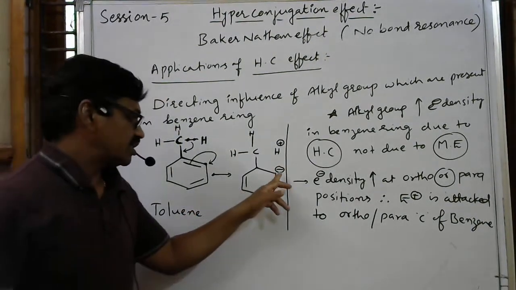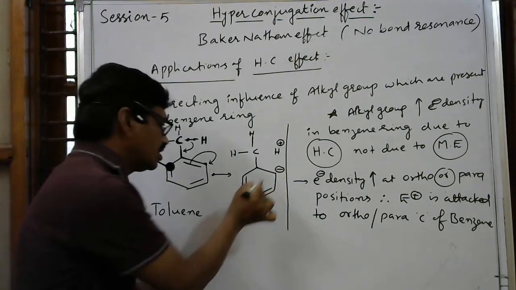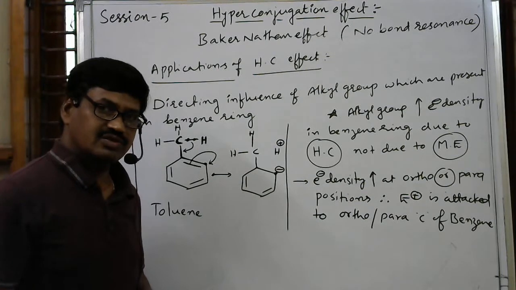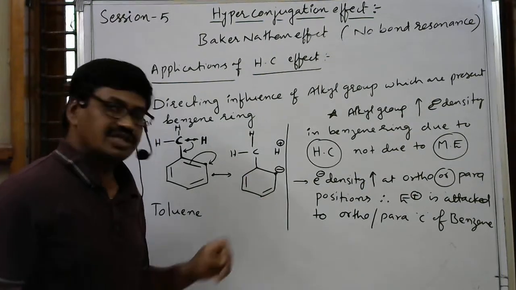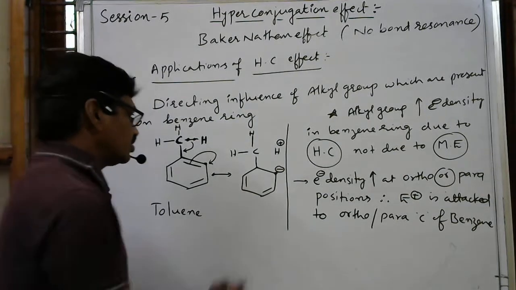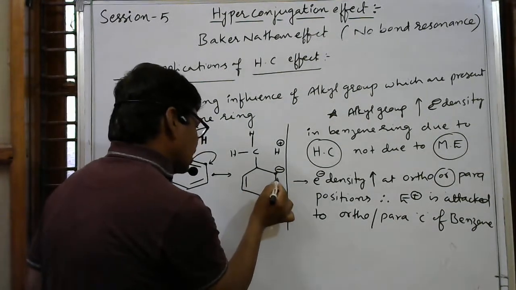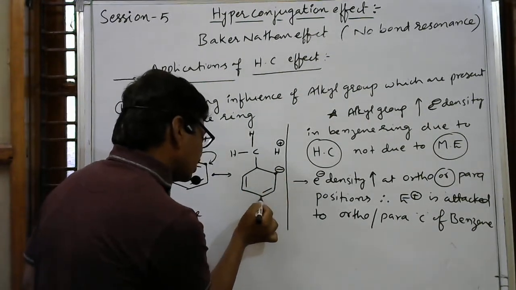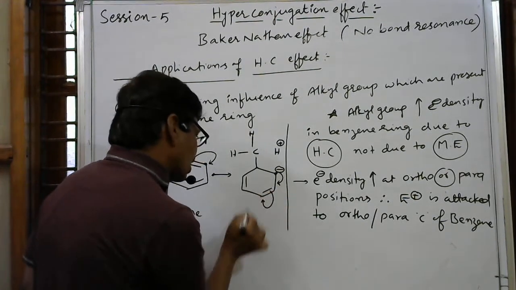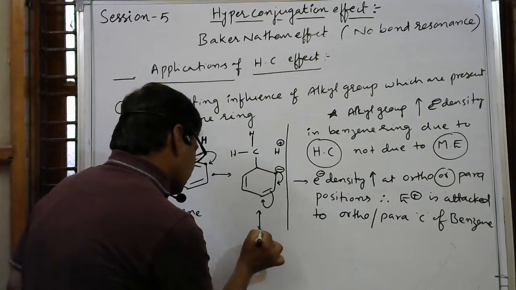Now we can observe the negative charge is present on which position? On the second carbon. 1,2 positions are ortho positions, already I told. 1,3 positions are meta positions. 1,4 positions are para positions. So in the next step again it will come here, and it will move here, so that whenever it comes here, it will shift to this carbon. So we can write one more resonance form here.